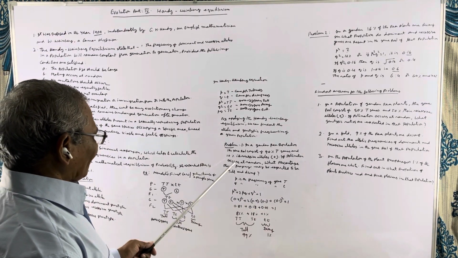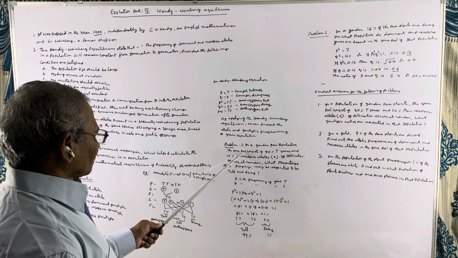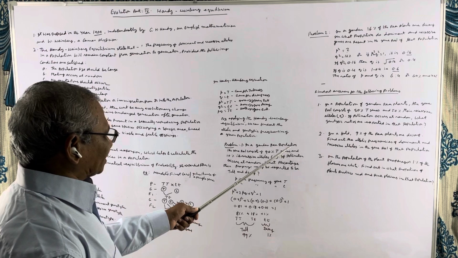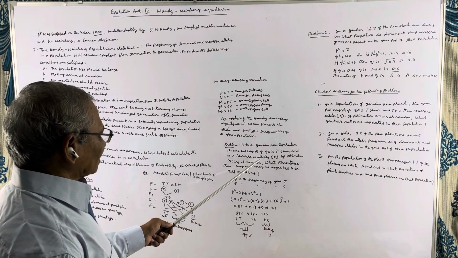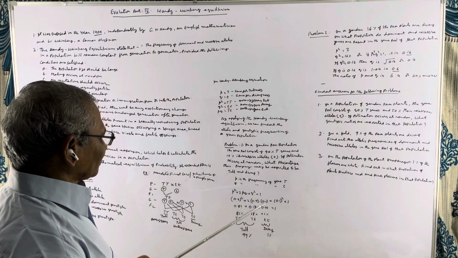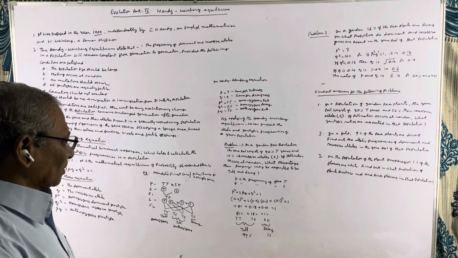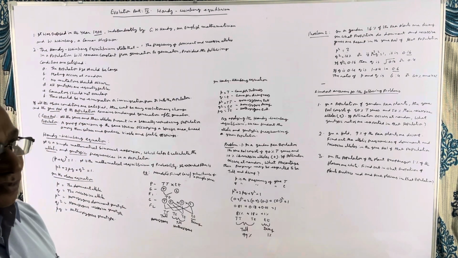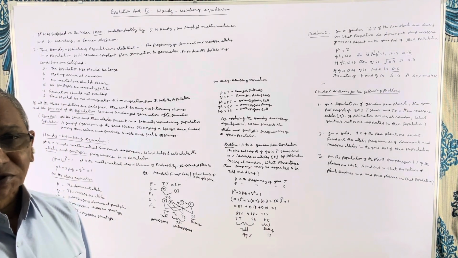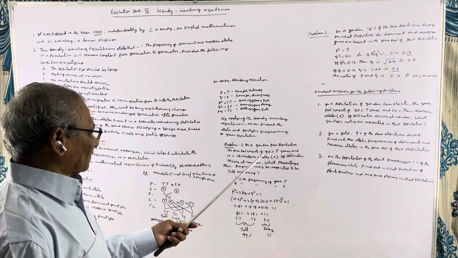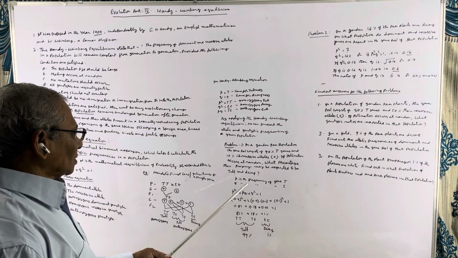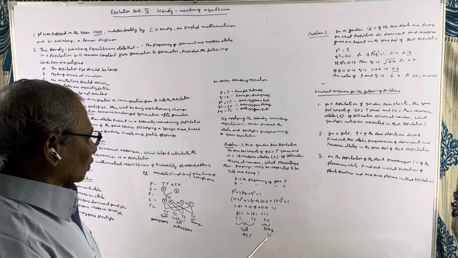Then I have given one problem here. In a garden pea population, the gene pool consists of 90% of dominant T genes and 10% of its recessive allele, small t. If pollination occurs at random, what percentage of their progeny may be expected to be tall and dwarf? Here, the percentage of dominant and recessive alleles is given. By using these figures, we have to find out the ratio between the tall and dwarf plants.